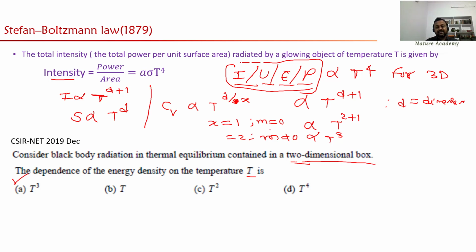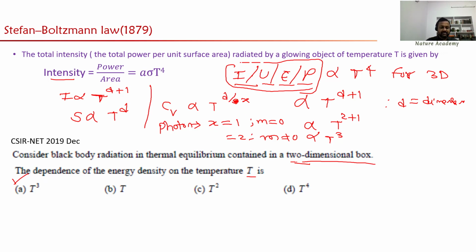If it is a massless particle, x is equal to 1. What is the example for a massless particle? The example for a massless particle is the photon. For photon, specific heat is proportional to T to the power d. If it is three-dimensional, the specific heat is T cubed. If it is a massive object, then it is T to the power d by 2.